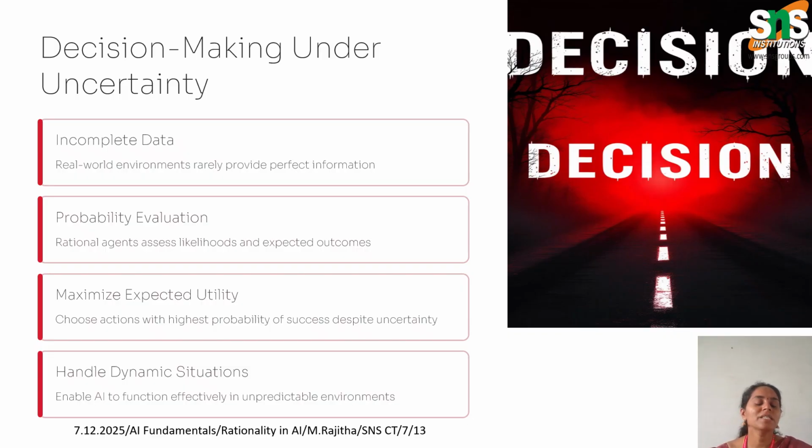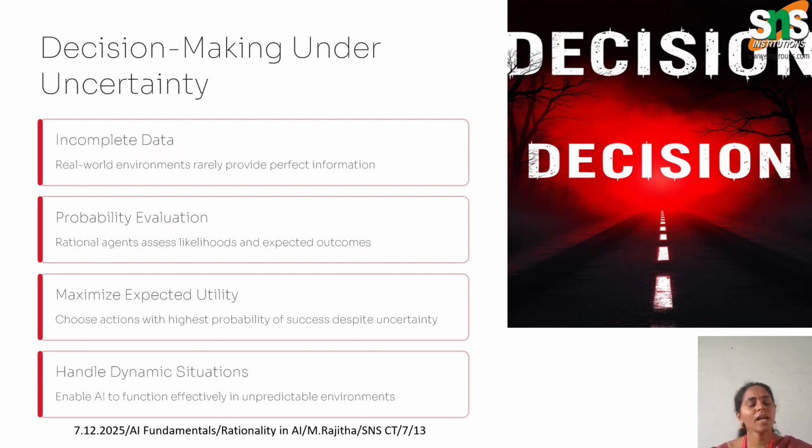Real world environments are unpredictable. Agents rarely receive complete information, so they must make decisions under uncertainty. To handle this, they use probability to evaluate possible outcomes.